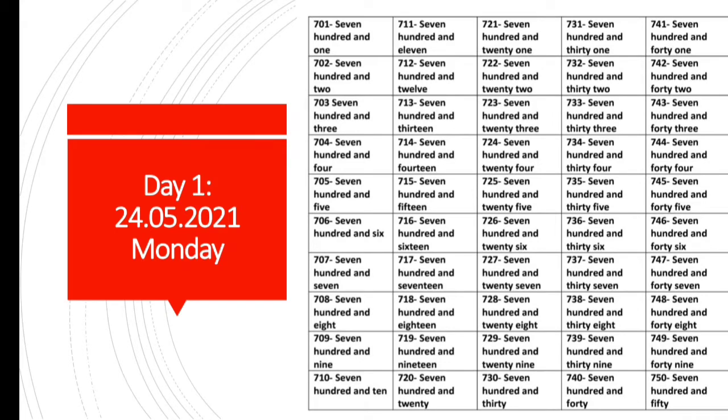So students, on day 1, that is on 24th May 2021, Monday, you have to write number names from 701 to 800 in your math fair notebook. Students, ma'am wants to say that on day 1 you have to rewrite number names 701 to 800 in your math fair notebook.